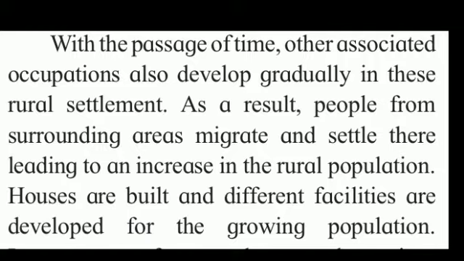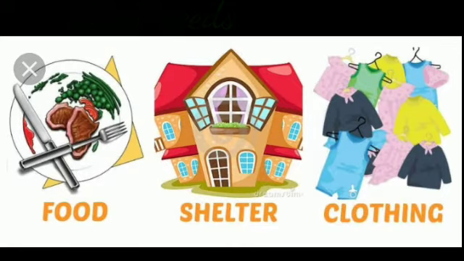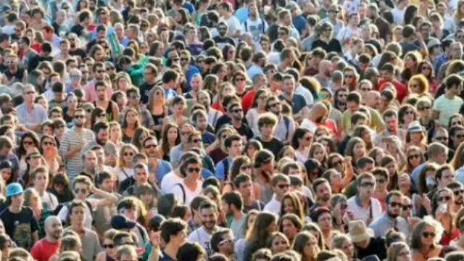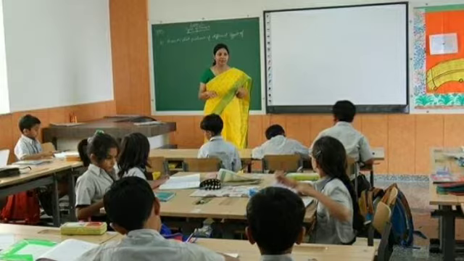here what happened? As we all know, food, clothing, shelter are our basic needs, right? But when the settlement increases, the population increases, there is more need of education, right, children? As population increases, what happens? There is more need of education.